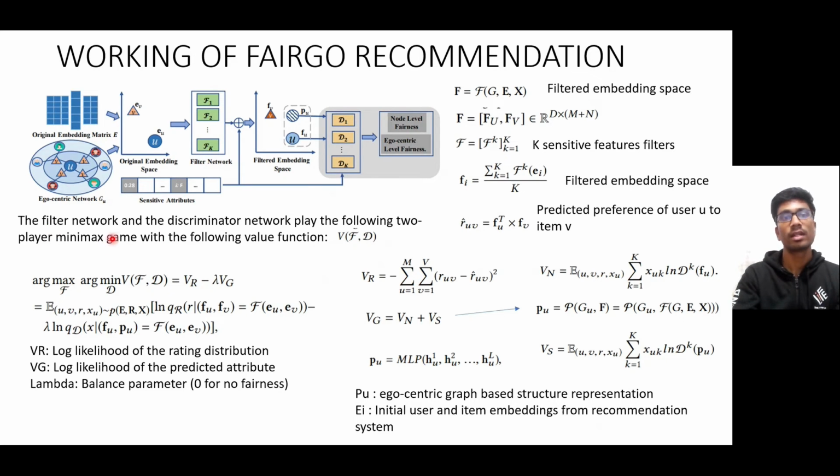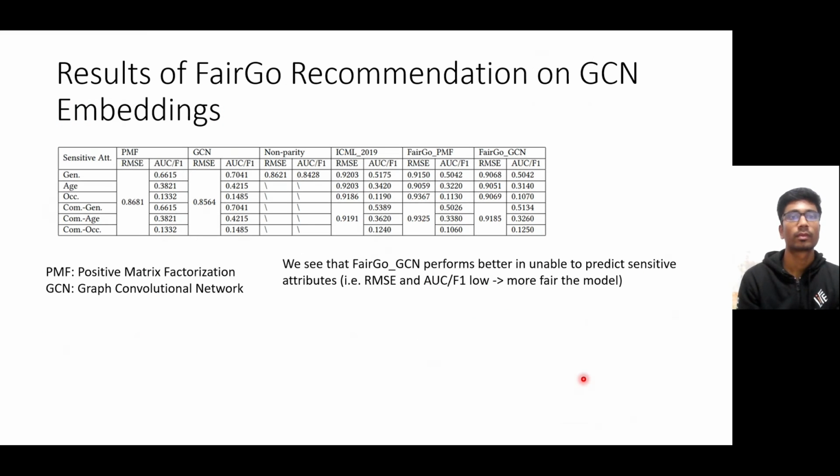So here, the filter network and the discriminator network play a two-player minimax game with the following value function, given as V of the filters and the discriminator, which is given by VR minus lambda VG. Here VR refers to the log likelihood of the rating distribution. VG refers to the log likelihood of the predicted attribute. And lambda here is the balance parameter. So if lambda is set to 0, then there is no fairness. And this is all the math which is going on behind the Fairgo recommendation model.